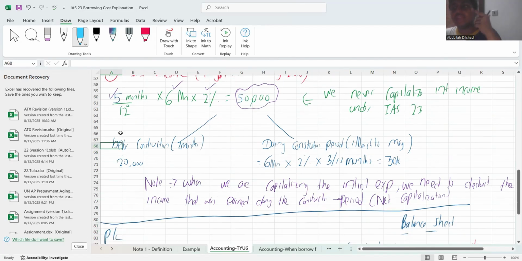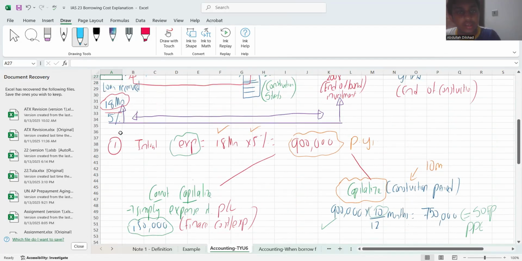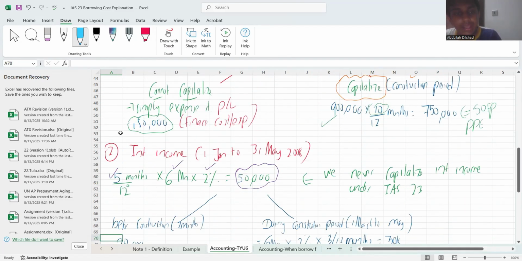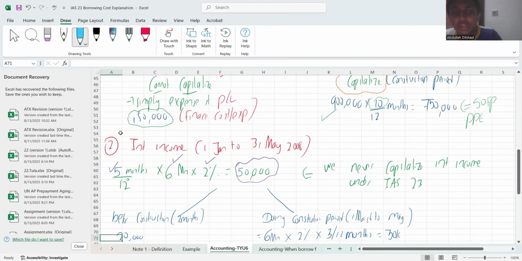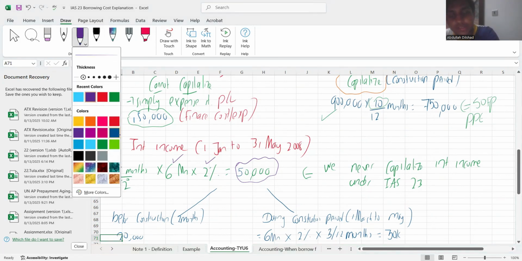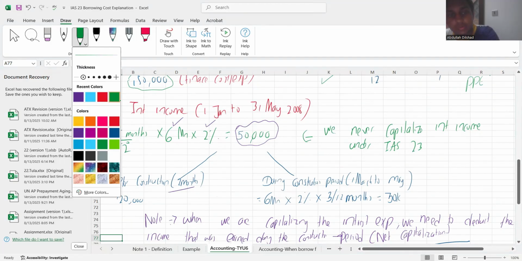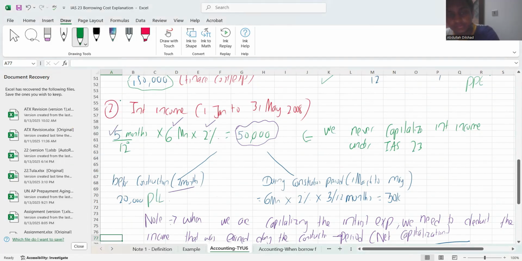So 1st January and 1st February, because you're starting construction on 1st March, the first 2 months is your non-construction period. So the interest income that is generated during that period of 2 months, you can take to your profit or loss.